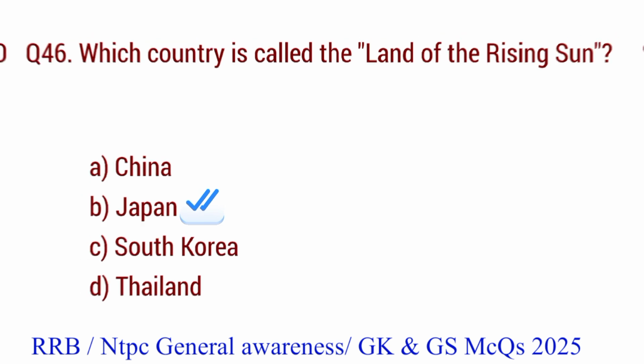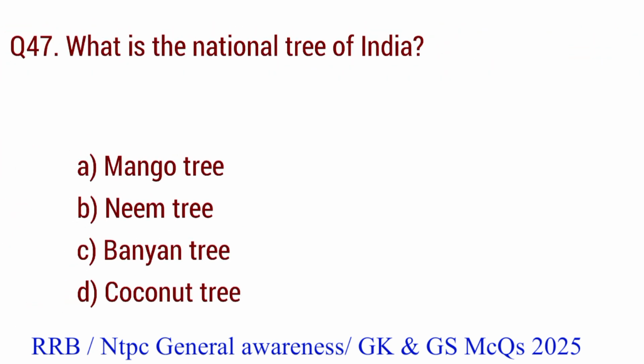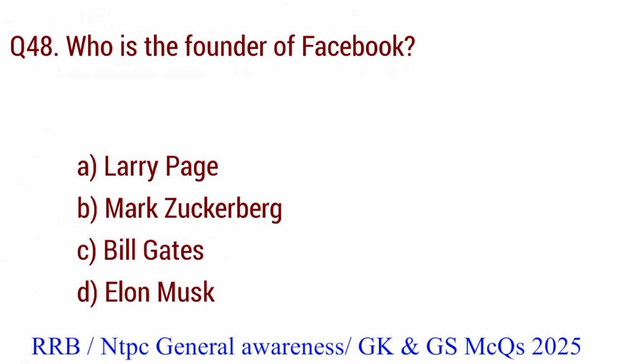Question number 47. What is the national tree of India? The right answer is option C. Banyan tree. Question number 48. Who is the founder of Facebook? The right answer is option B. Mark Zuckerberg.